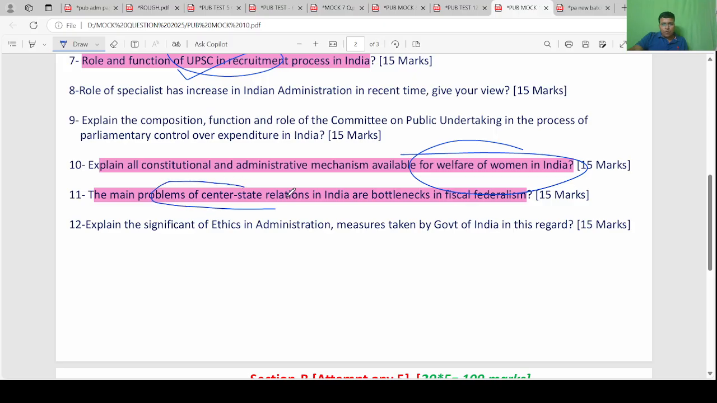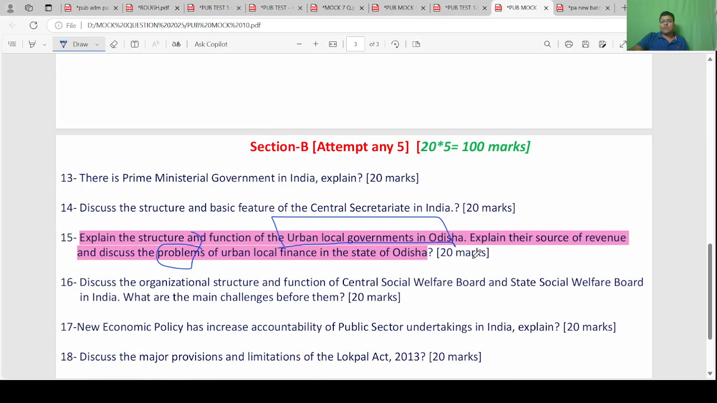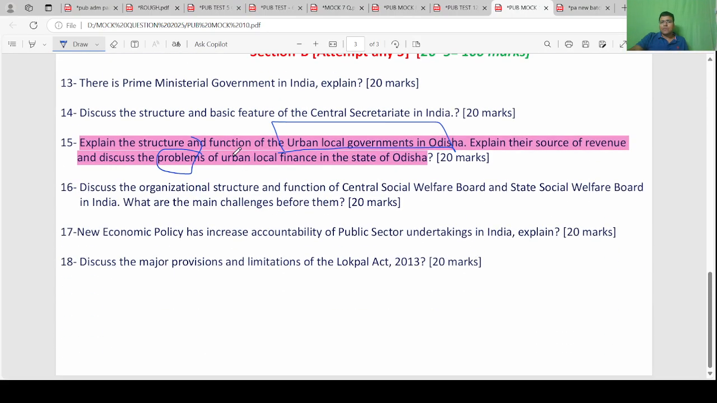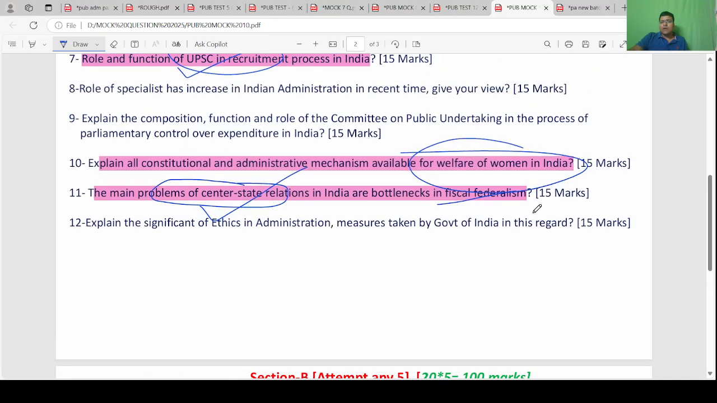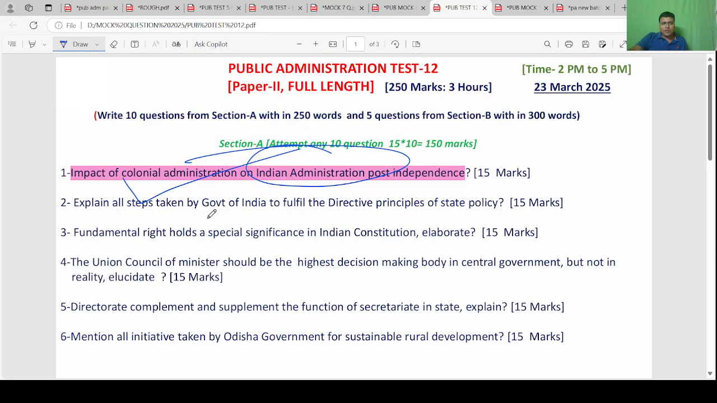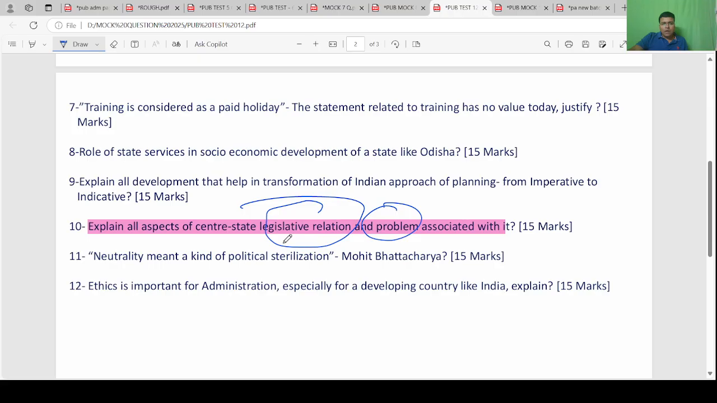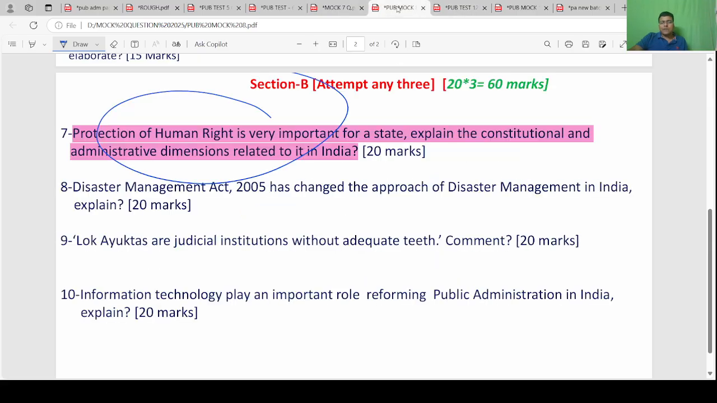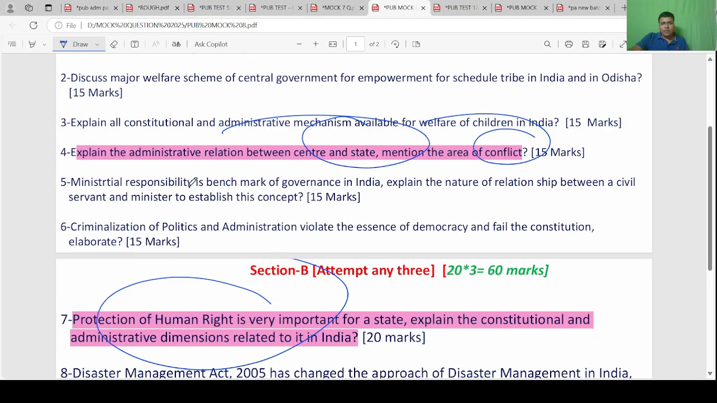Look, the problem of center-state relation, fiscal federalism, financial problem in center-state relation, legislative problem in center-state relation, administrative problem in center-state relation.